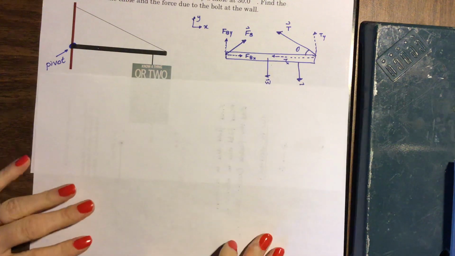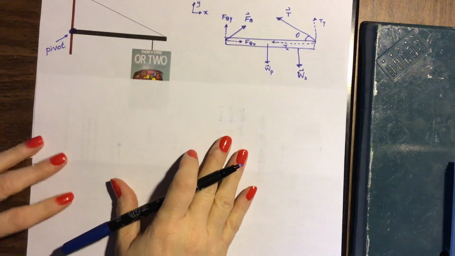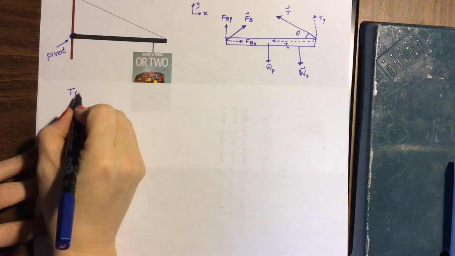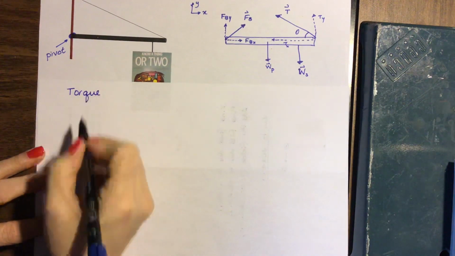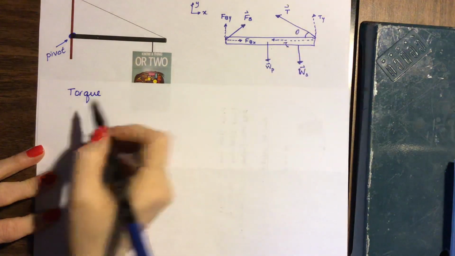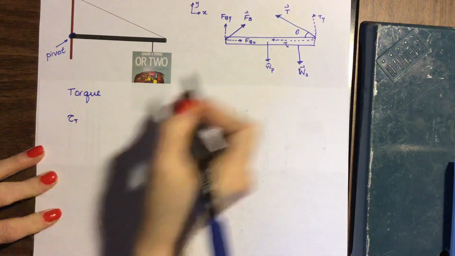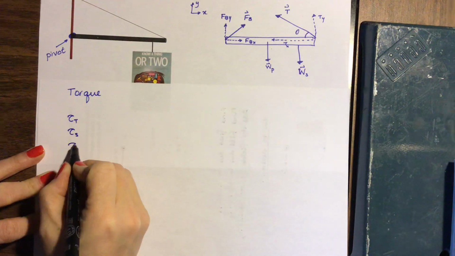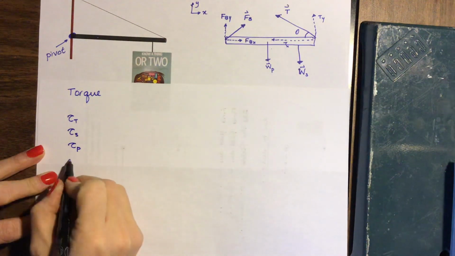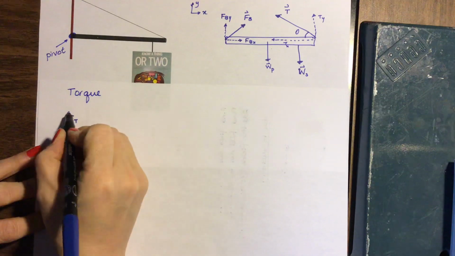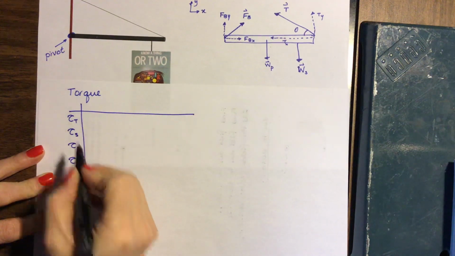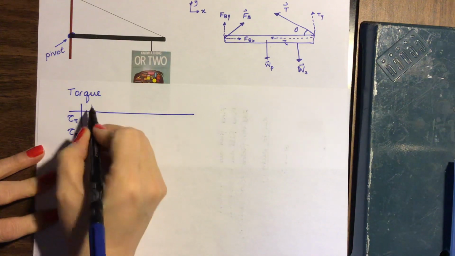So next, let's start finding the expression for each torque due to each force exerted on the post. So we'll make a table for our torque. We're going to find the torque due to tension, the torque due to the weight of the sign, the torque due to the weight of the post, and the torque due to the bolt. So those are the things we're going to write down expressions for. So let's deal with the torque due to the tension first.